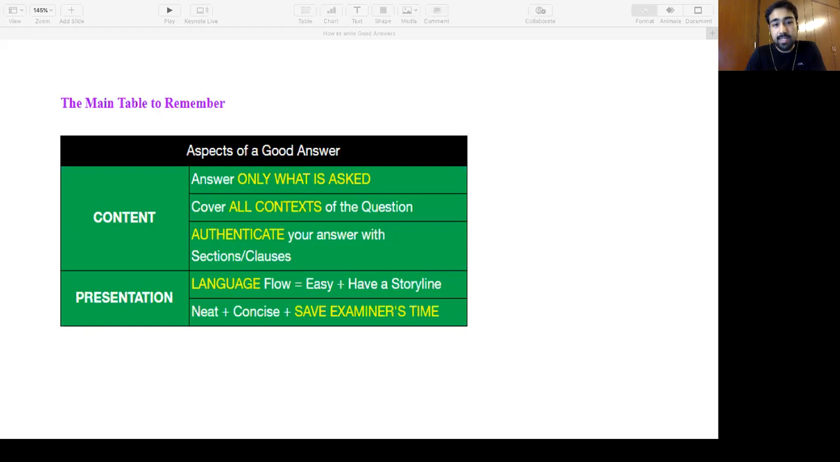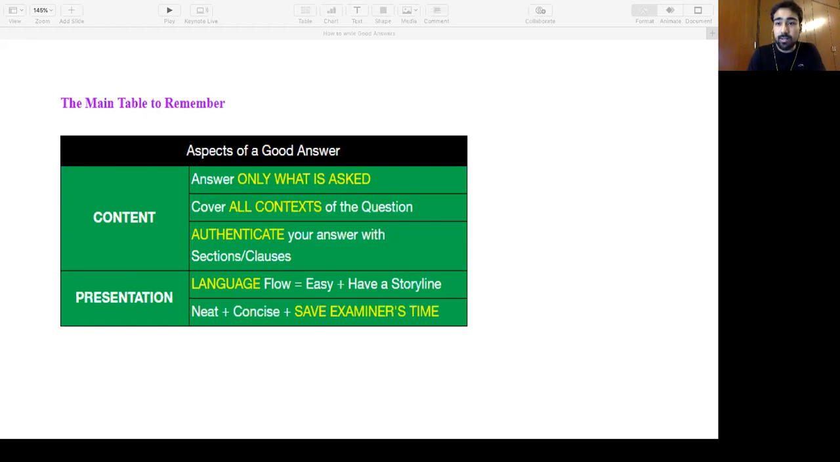Second is please cover all contexts of the question. A question has different contexts. For example, first it is asking about a particular section, eligibility. Is it eligible in the present case? As an auditor, what will you do, right? It has three contexts, so please answer all those three contexts of the question. Try to answer all these contexts instead of just concluding that as an auditor, I will report it in this manner. That is not going to fetch you marks, right?